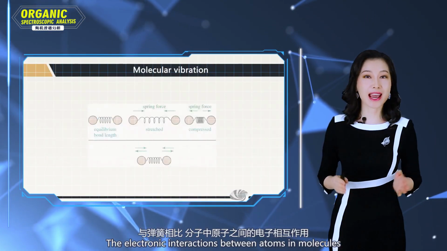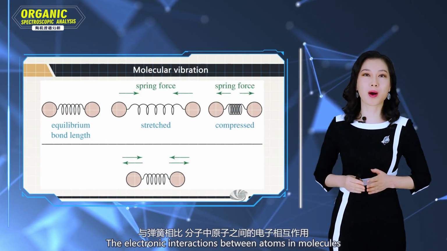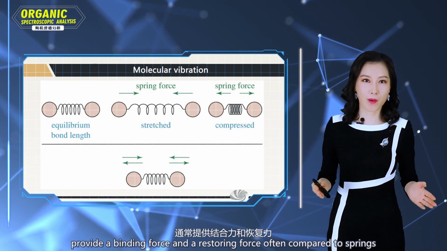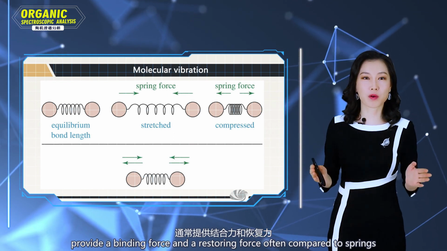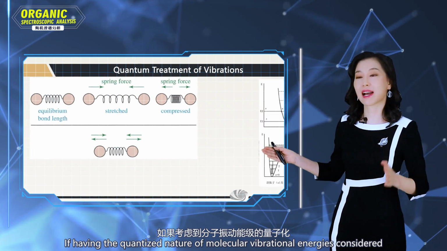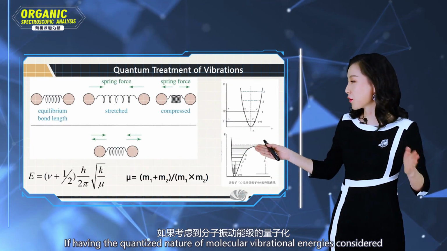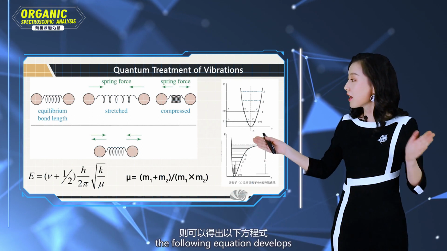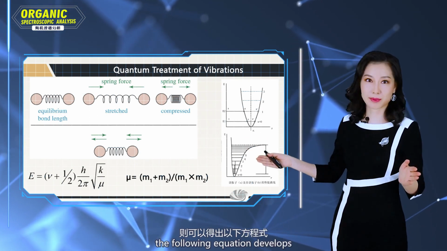The electronic interactions between atoms in molecules provide a binding force and a restoring force, often compared to springs. Even with the quantized nature of molecular vibrational energies considered, the following equation develops.